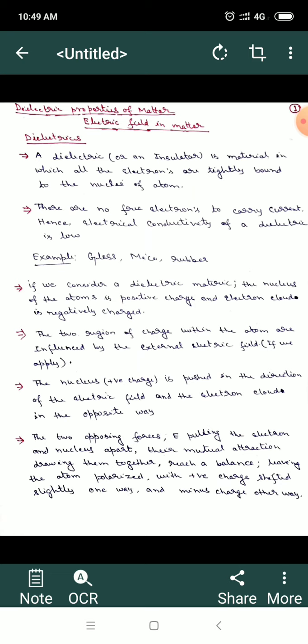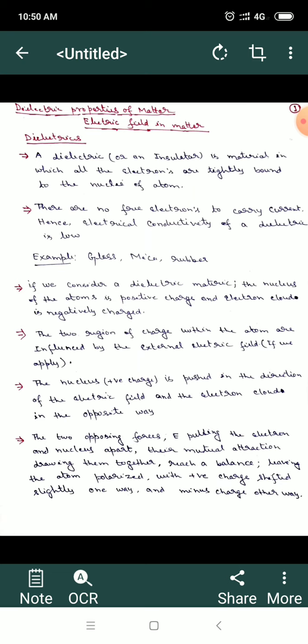In our previous chapters we have already talked about conductors. Conductors are those materials or substances which contain an unlimited number of free charges that can move within the material. So if they have a large number of free charges and you apply an electric field or potential across the conductor, current will flow very easily. That is why they are known as conductors.